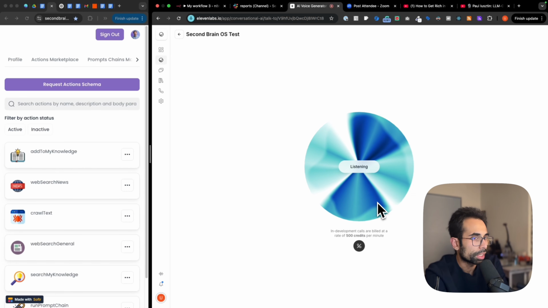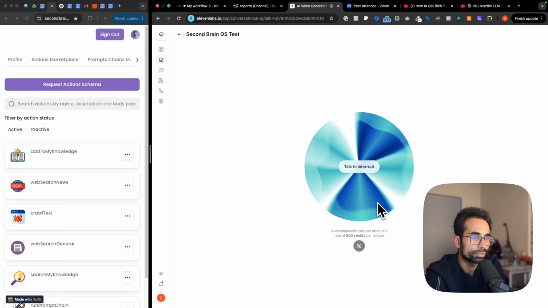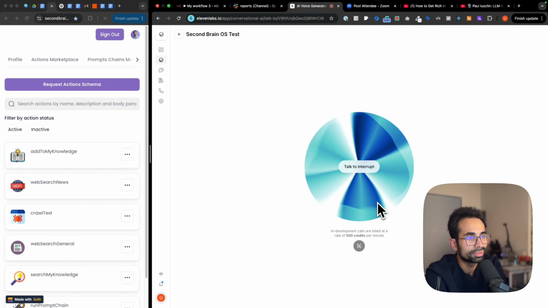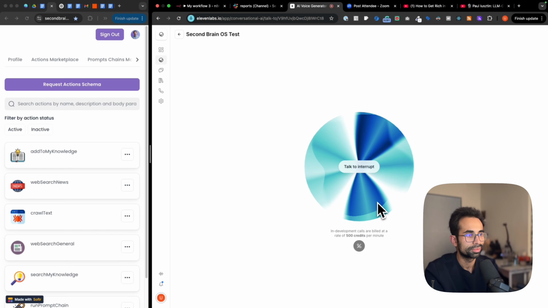So can you tell me about the pricing of the Second Brain OS and what do I get with the different pricing plans? The Second Brain OS offers a pricing plan where you can get lifetime access for $197. This includes a variety of integrations such as Notion, Todoist, and GitHub, allowing you to capture and organize your ideas efficiently.